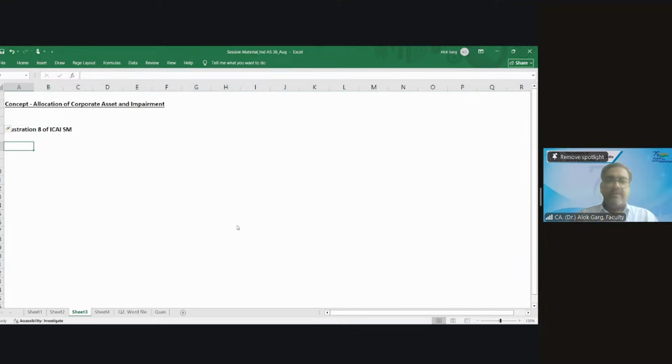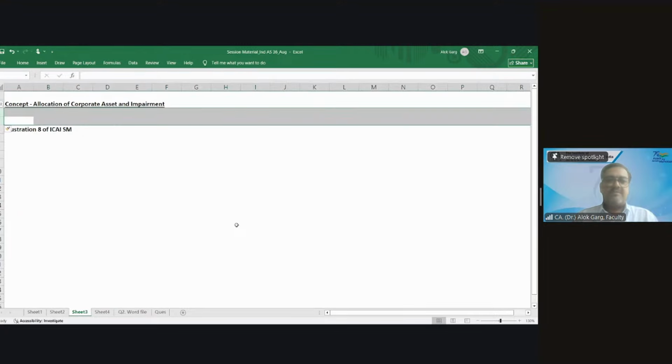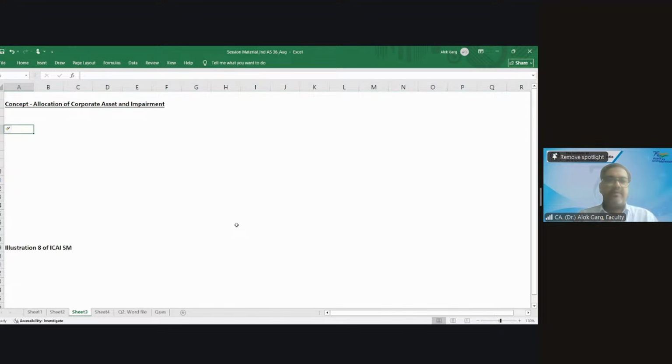Now I'll give you some steps of allocation of corporate assets and impairment, and let me put the steps before this illustration. What are corporate assets?